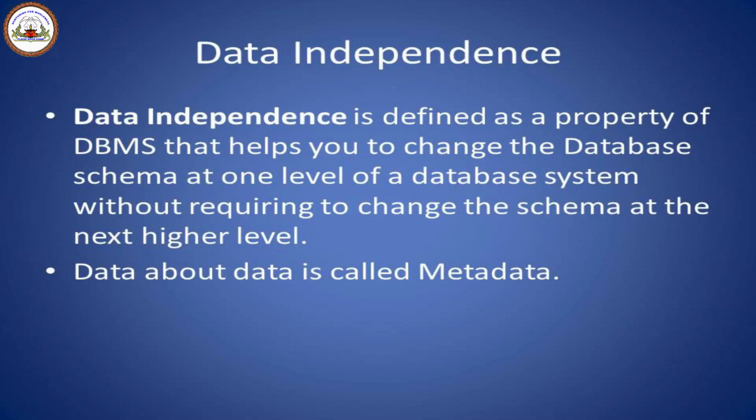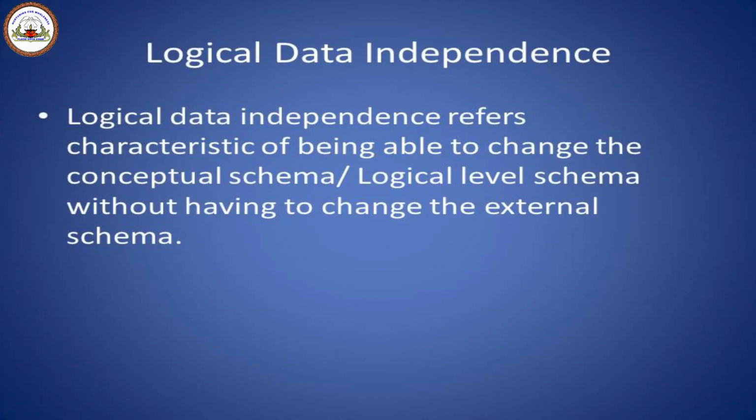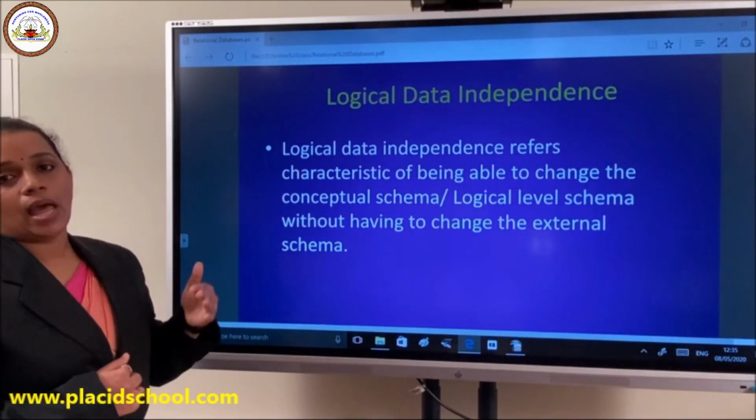On the basis of metadata, there is actually an independence which is given for this particular data. Data independence is defined as a property of DBMS that helps you to change the database schema at one level of database system without requiring to change the schema at the next higher level. For example, if you're going to change the conceptual level and you're going to change the number of digits in a mobile number to say 11 from 10, that should be changed in the logical layer, and that change shouldn't affect the external user who is using your application.